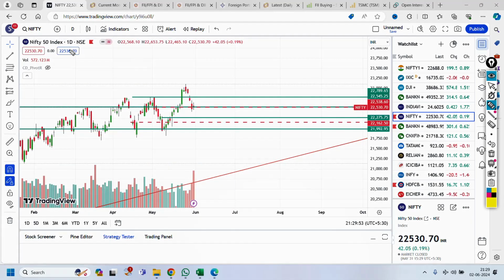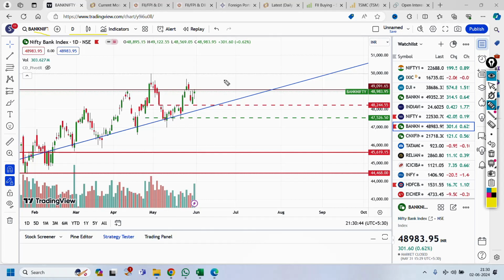Now let's check the technicals. Nifty in 1 day time frame. See, it has made a doji candle after 4 to 5 consecutive falling days. This doji candle is not representing anything, but it is a full stop for the fall. If tomorrow there is a very good green candle, we can expect a very big green candle coming ahead as per the price action. Whereas Bank Nifty in 1 day time frame, see, it has recovered, and this shows the strength that there is a possibility of going high only. The technical analysis is positive for Bank Nifty, and for Nifty it is wait and watch.